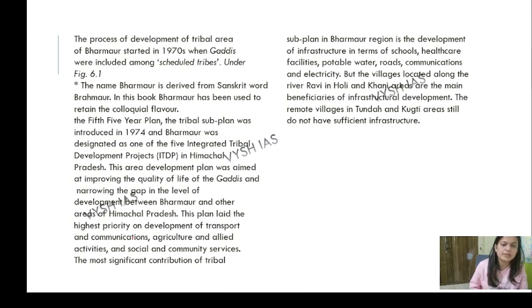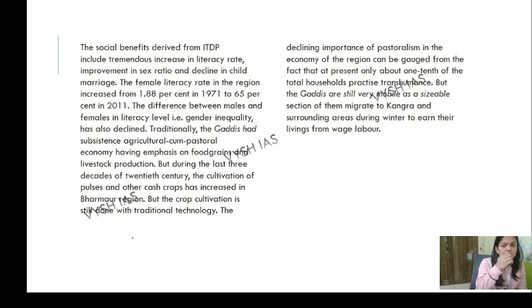It's important. Yes. Okay, so you read about how planning at Bharmour was done, how it is being followed, and other than that, how ITDP works, how it was designated for Scheduled Tribes, and how the government works towards its development. All right. Then the social benefits derived by the introduction of the ITDP was a tremendous increase in literacy rate. Like what benefits they got, being the most isolated, what changes came about.